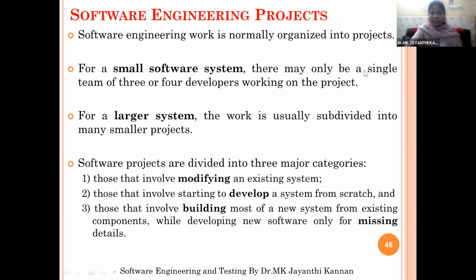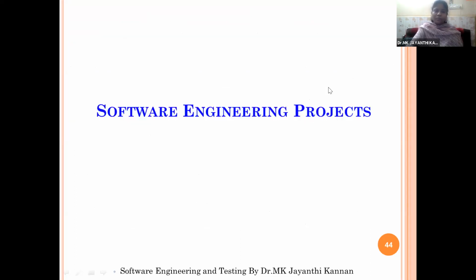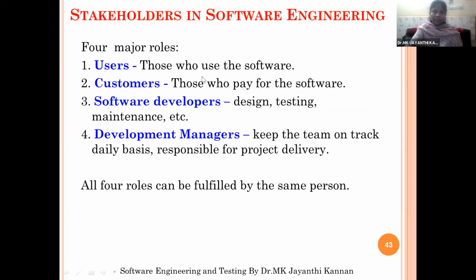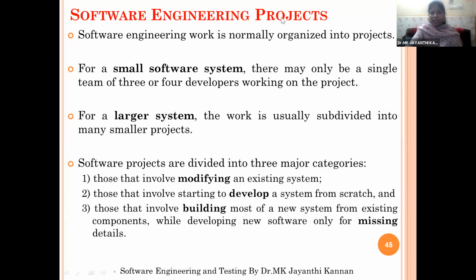So any doubt in the topics: stakeholders of software engineering, two major types of software engineering projects, like small software systems and large software systems, and how we are creating the software by using three major activities?